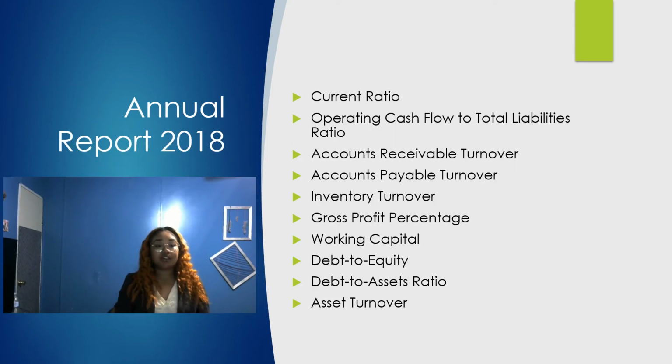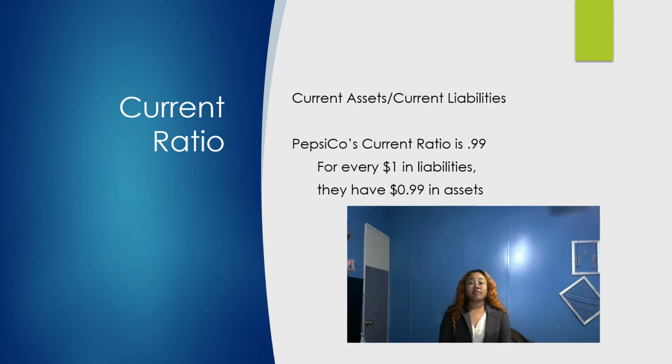The 10 ratios that I calculated in the following slides are derived from the consolidated statements. These are the statements that have all of the divisions combined. The current ratio is calculated by dividing the current assets by the current liabilities. Assets are the resources owned by a company, and liabilities are a company's legal financial debts. PepsiCo's current ratio is 0.99. This means that for every dollar in liabilities, it has 99 cents in assets.